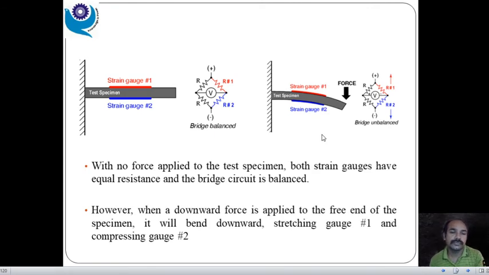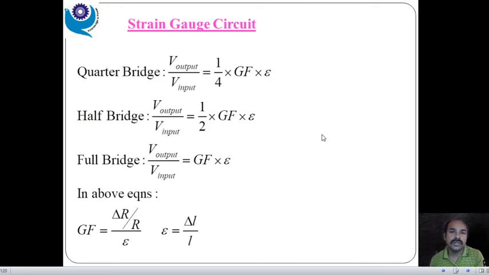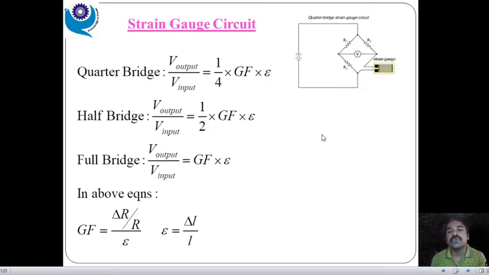So, the next step that we can see, fine. The quarter bridge is the first strain gauge circuit that we're going to see. Why is it basically called a quarter bridge? Because we have used only one strain gauge over here, right? So for the quarter bridge, the voltage equation becomes output voltage divided by input voltage equals 1/4 gauge factor times epsilon, because it is a quarter. It's a simple gauge factor.